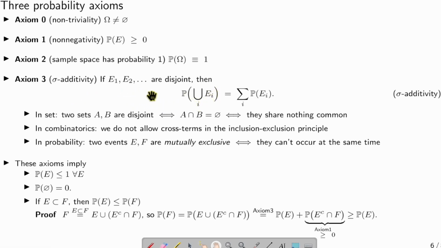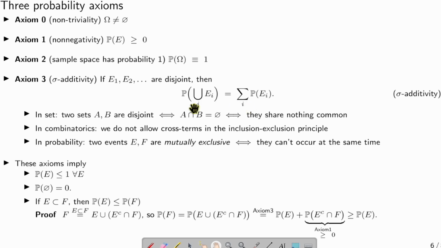If I have a bunch of events that are disjoint, recall what disjoint means. If sets A and B are disjoint, that means their intersection is empty. They share nothing in common, okay? Then here is the condition: the probability of a union of all these events is just the sum of the probabilities of each event. So basically, this is axiom 3.